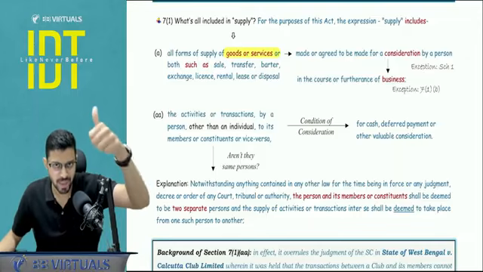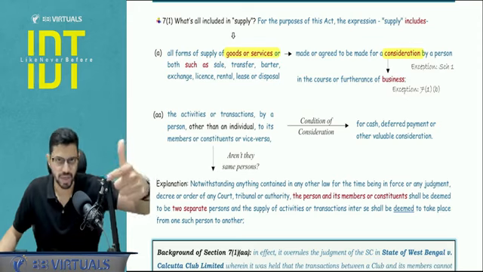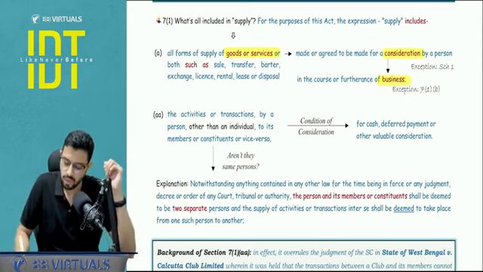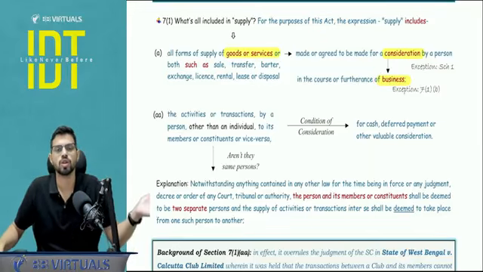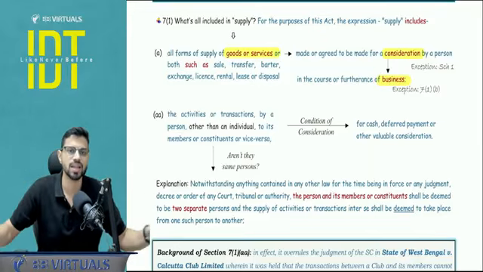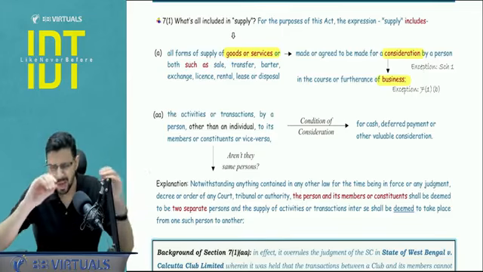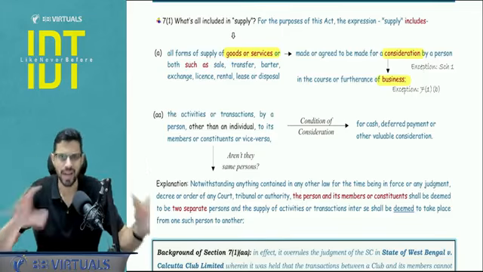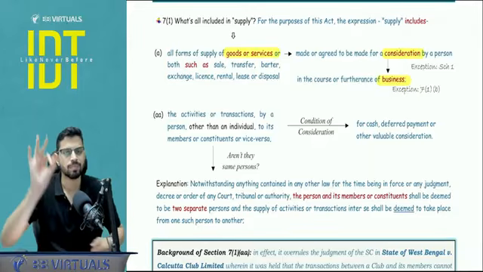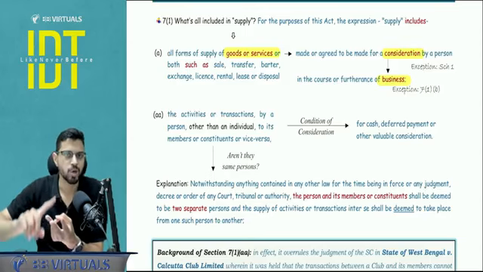So the first parameter is that it should be goods or services. The second parameter is that there should be some sort of consideration. And the third parameter is that it should be in the course or furtherance of business. There is no need as such to understand the definition of business because it includes everything. Your trade, commerce, business, sale, everything is covered in business. Your race clubs, your club services, your society services, whatever you can think of is covered under the definition of business. So 3 parameters: goods or services, there should be a consideration, and there should be a business.